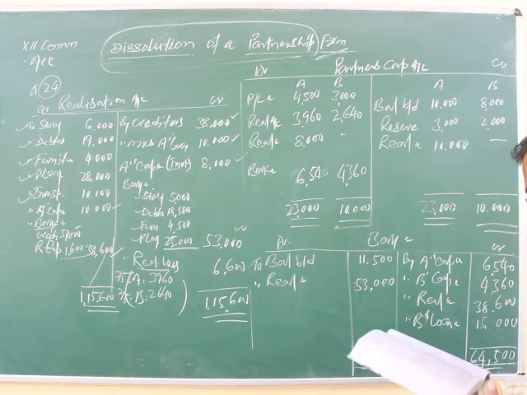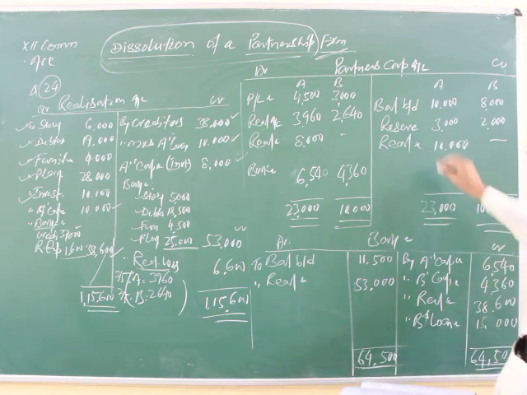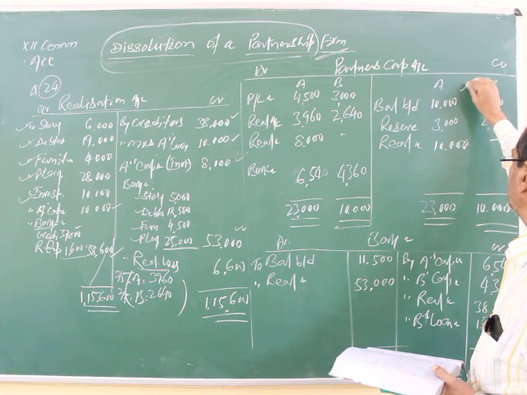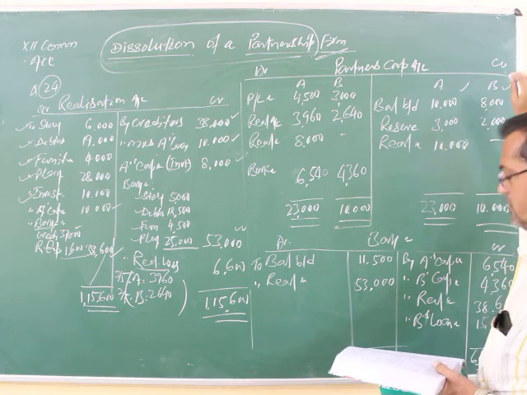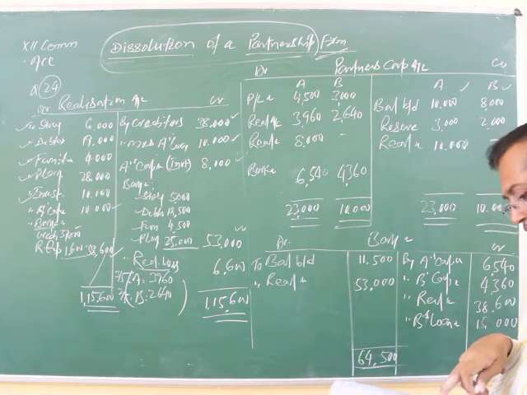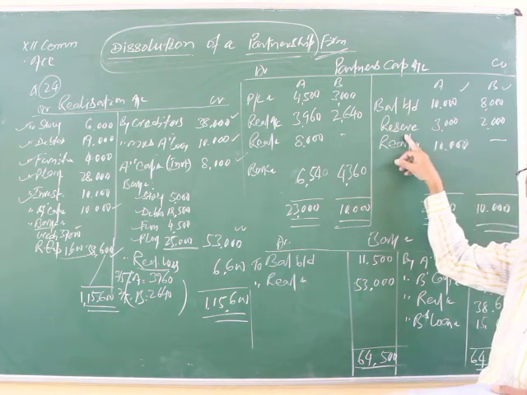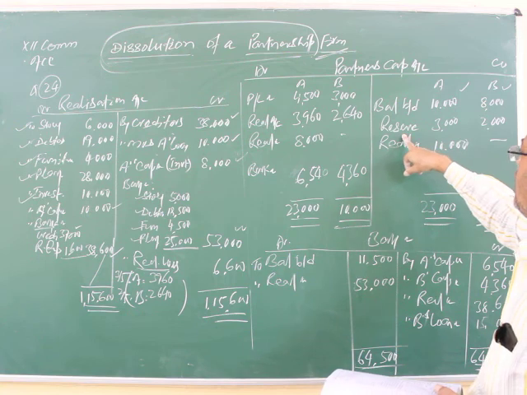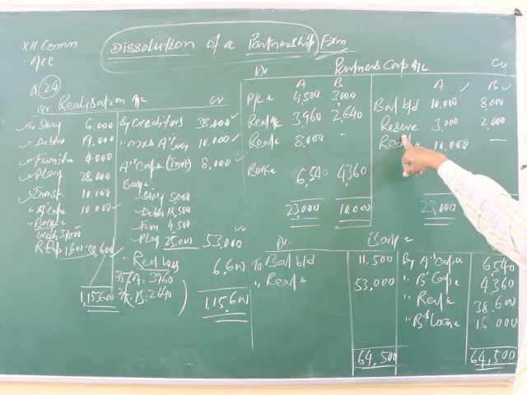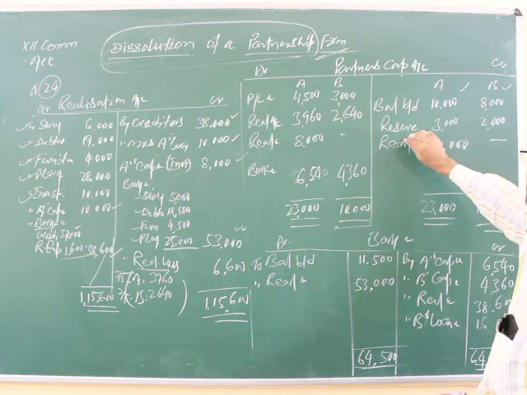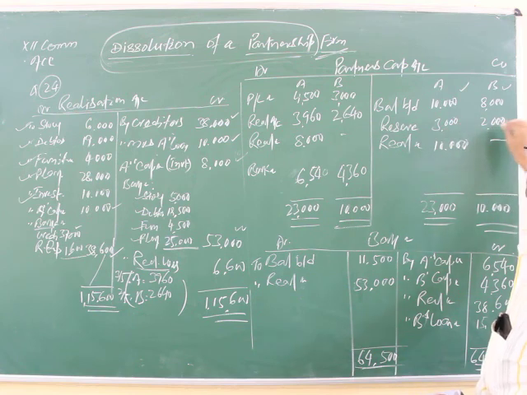Now see the partners' capital balances. Simply it has been given here. A's capital 10,000, B's capital 8,000. Write down the balances: A 10,000 and B 8,000. After this, the reserve given is 5,000, to be distributed. Accumulated profit and loss must be distributed among all partners in their prescribed profit sharing ratio. So now 3:2, so 3,000 and 2,000 distribution.